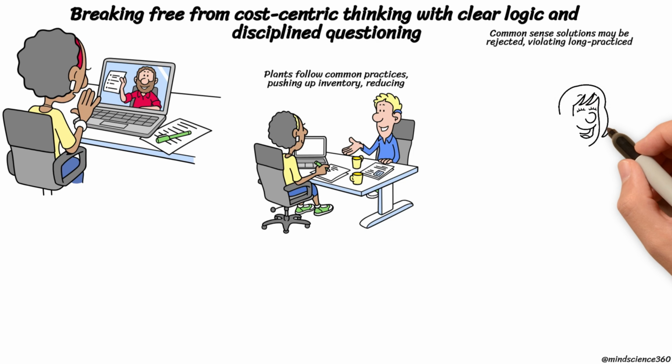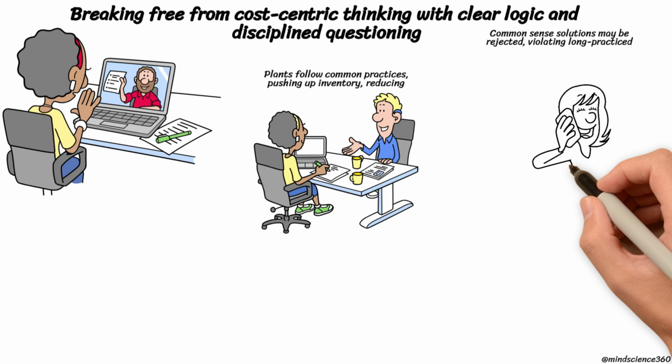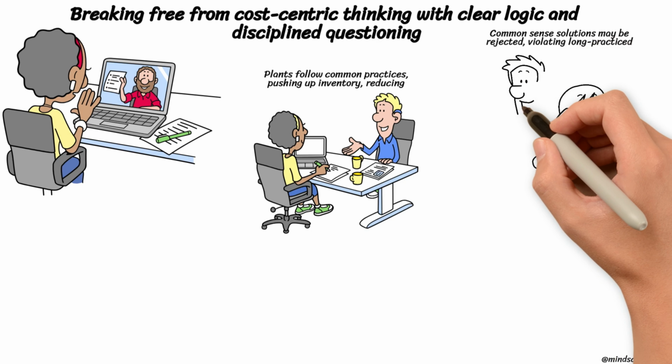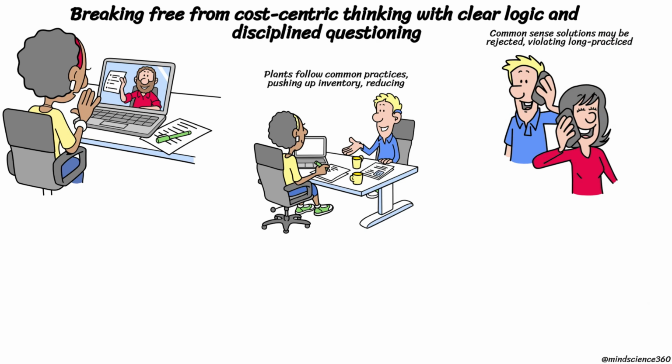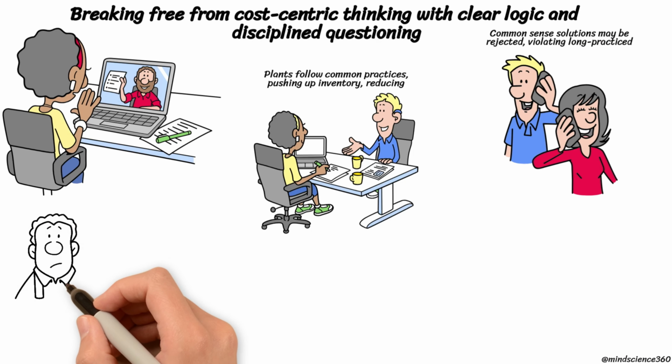When a solution sounds like common sense, it may still be rejected because it violates what everyone has practiced for years. Guided questioning can break this spell, as questions expose assumptions faster than arguments and speeches. A management team can transition from a cost world to a throughput world once measurements shift in scale and meaning. That shift becomes a culture change, as decisions now aim at throughputs and lead time rather than local utilization.